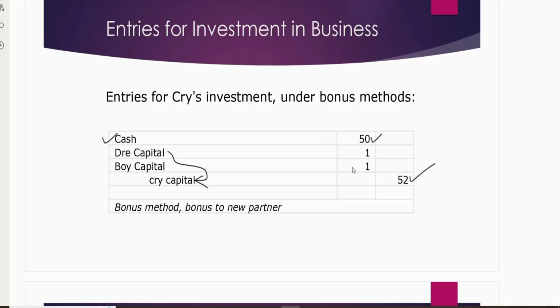So these are all scenarios for the admission of the new partner. If you remember the rule, the things are easy to understand. So please keep practicing so that you can apply it properly.